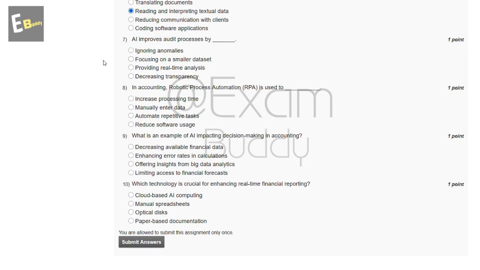Now the seventh question is, AI improves the audit process by dash. These are the options: ignoring anomalies, focusing on a smaller data set, providing real-time analysis, decreasing transparency. So the answer to our seventh question is C, providing real-time analysis.